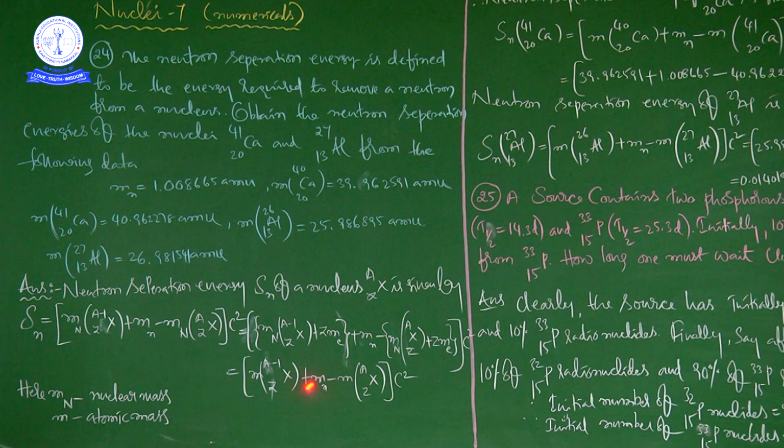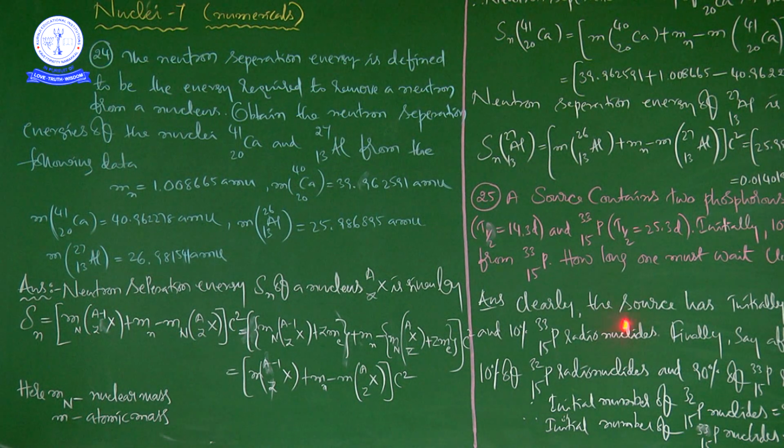So the mass terms, multiply the whole term by c square. Here m_n is the neutron mass, and small m is the atomic mass. Capital M means nuclear mass. Again you have to get this value, so whatever they have given, we have to substitute. After knowing this formula, it is very simple to calculate neutron separation energy of calcium 41, 20 and of aluminum 27, 13.